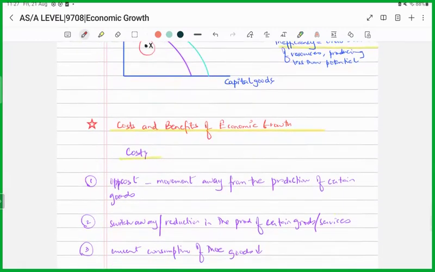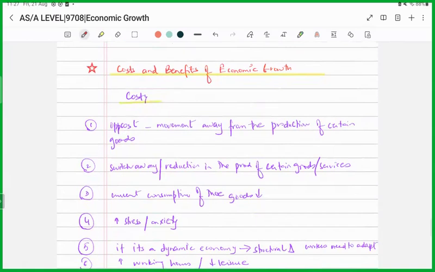All right. Now, what are the costs and benefits of economic growth?